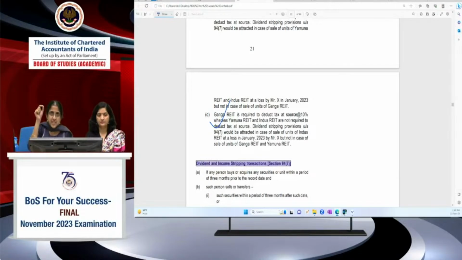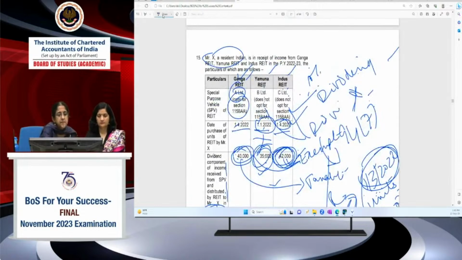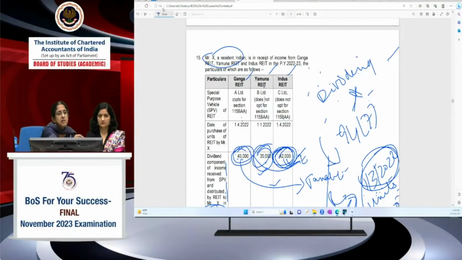See, in case the SPV, that is the Indian company, is opting for 115BAA, then in such a case the dividend income would be taxable in the hands of the unit holder. In this case, A Limited opts for 115BAA, so dividend income will be taxable in the hands of X.